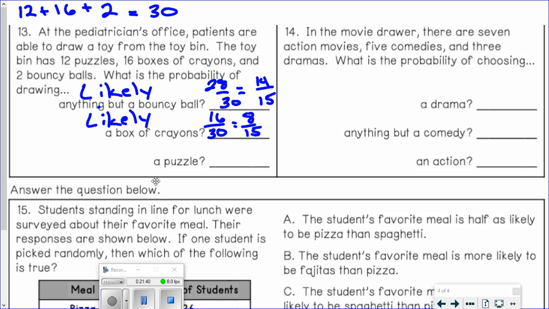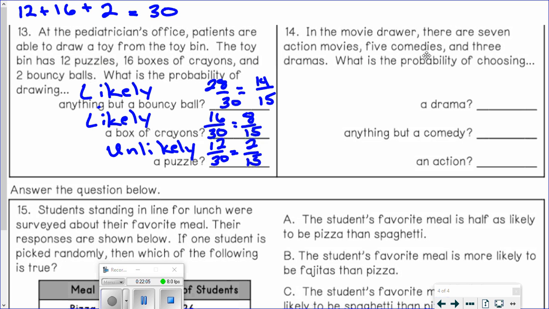And then lastly, a puzzle. So there's 12 puzzles out of 30 total items. What can we divide those by? We can divide both of those by 6. So that would be 2/5. That's less than a half. So that would be unlikely.